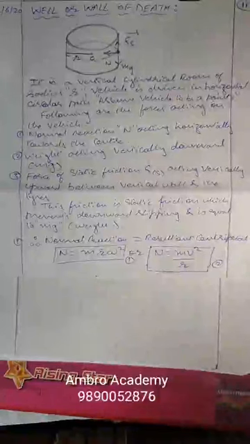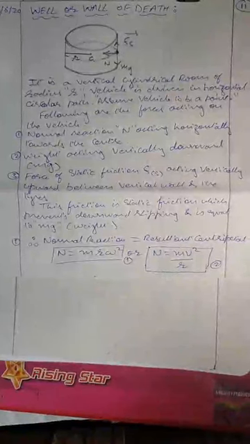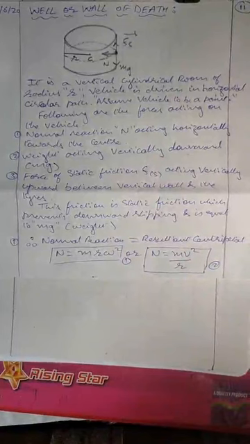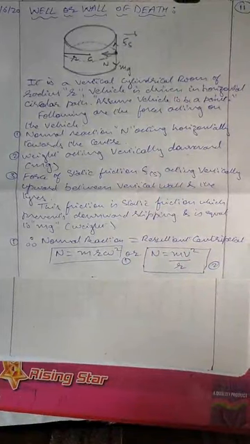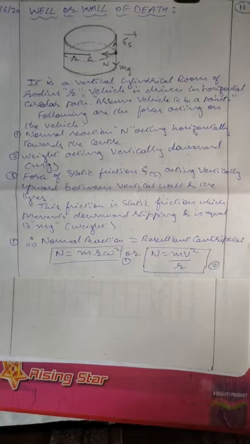Assalamu alaikum. Today we are going to start with the next application of uniform circular motion. In the last session we studied a vehicle moving in a horizontal circular motion, what type of forces are acting on it and what type of friction is needed so that the vehicle can be driven safely on the road. Now we are going to talk about the well or wall of death.